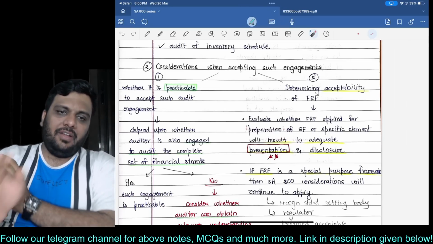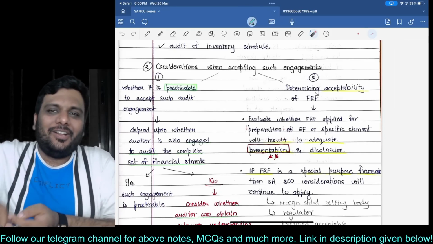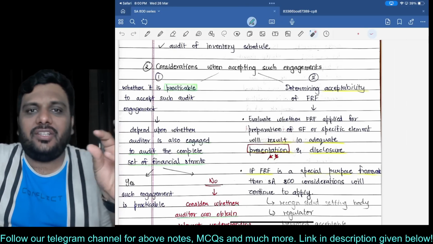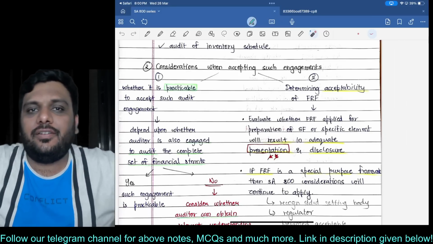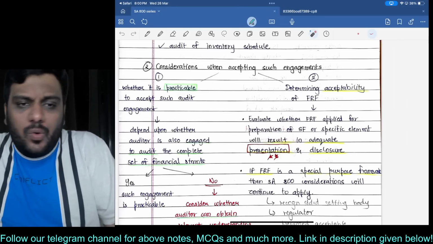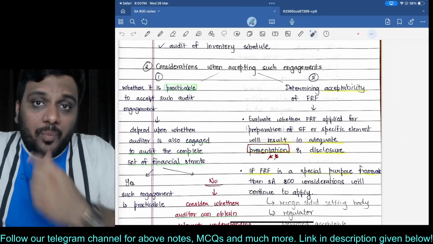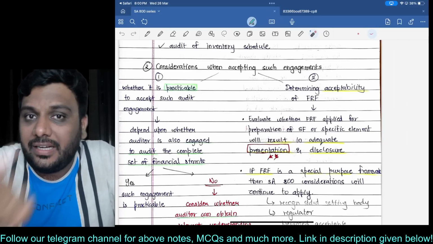Whether they are going to prepare the inventory schedule or the cash flow statement properly, along with proper notes. And if they are going to prepare as per Schedule 3 or accounting standards, great. But what if that particular inventory schedule is being prepared only for some selected users?